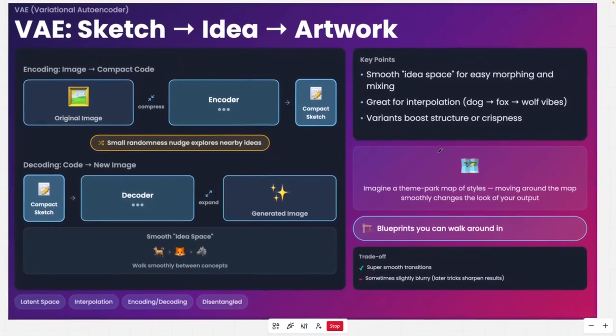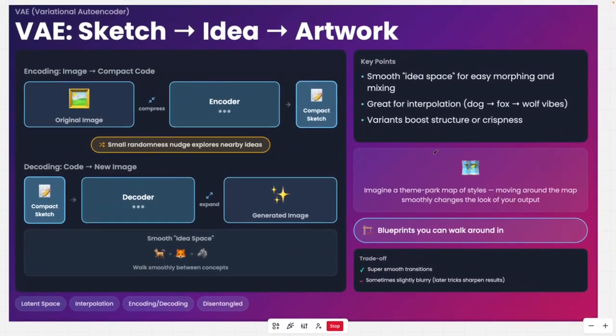Now, coming to our last type of generative AI, called VAE, Variational Autoencoder. Now, this is very famous. This was one of the most famous models before this LLM boom happened. Now, this is what happens. Instead of forward and backward, we call this encoding and decoding. So, in encoding, you see, it takes the original image, compresses it, and creates a compact sketch.